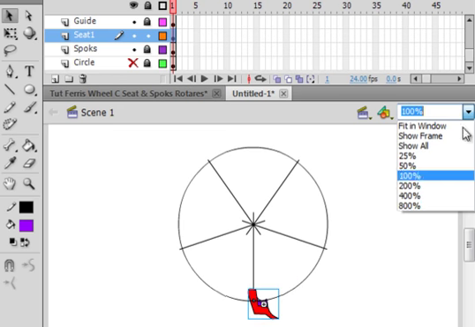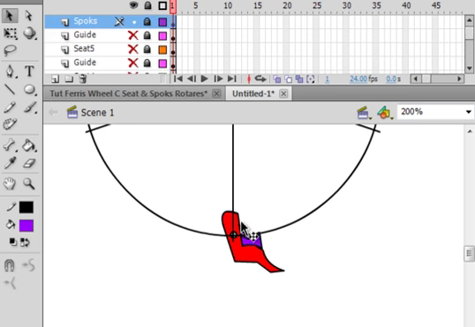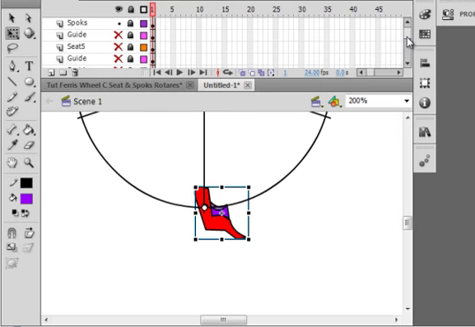Now let's make this a little bigger. Let's make it 200%. So you see where I have it. As a matter of fact, this spokes layer, let's click that and drag it all the way up to the top. So now we can see exactly where that is going. I can see my spokes and I can see my seat, and that's approximately where I want it. Now, get your free transform tool and put this dot right here, right on that. Very important.